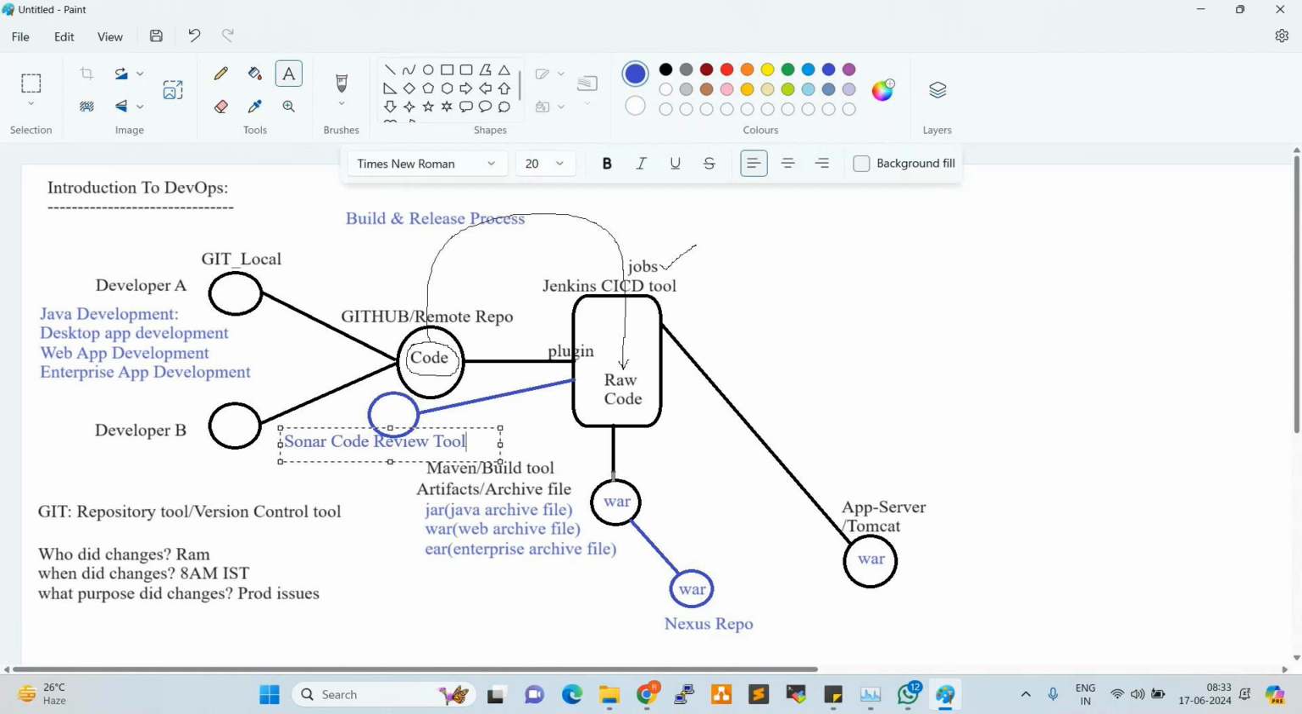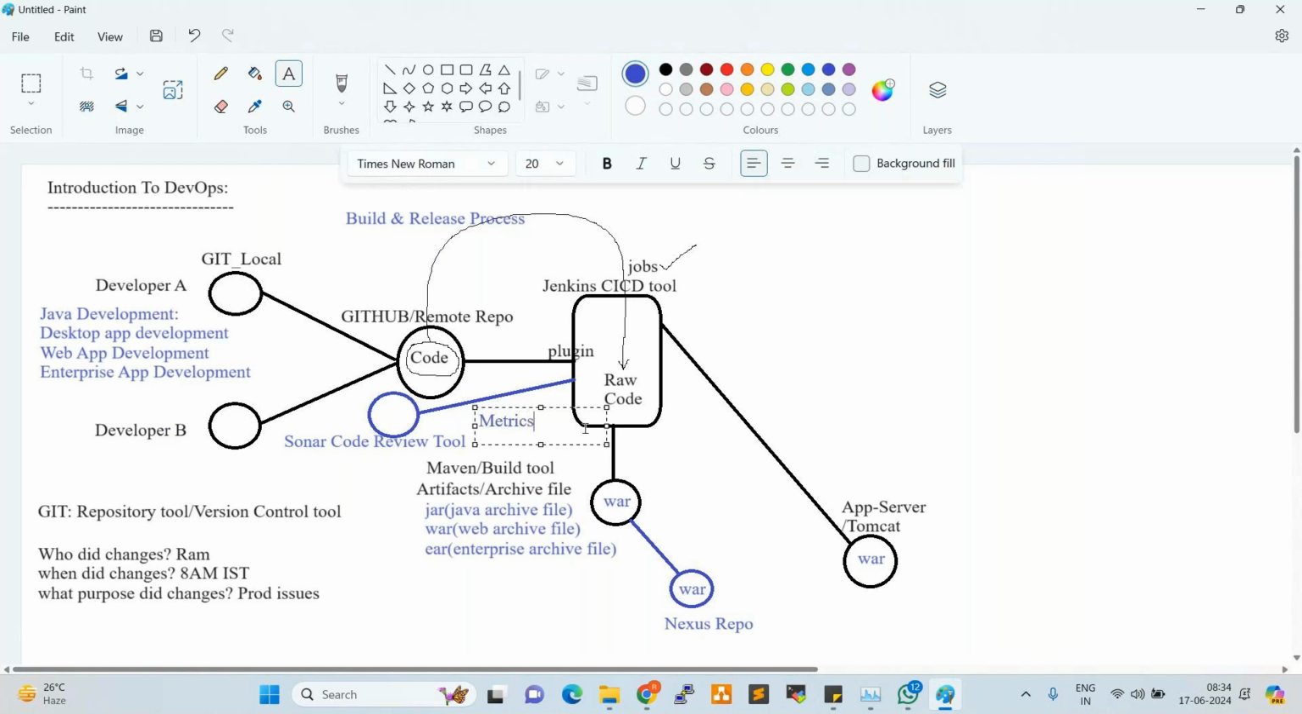What is Sonar? Sonar is the tool to review the code. Normally every project team maintains some code standards, and to maintain the code standards we require a code review tool. In the market there are many code review tools, and Sonar is a very popular one. Sonar will review the code and provide you a report. In Sonar, developers create some metrics.